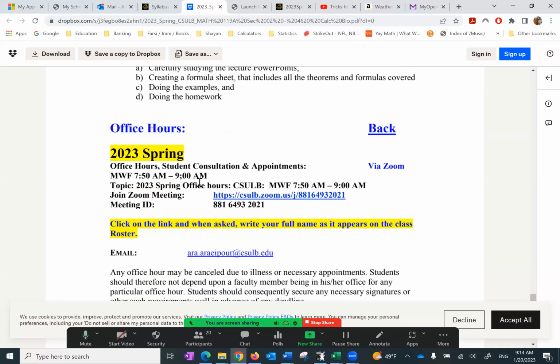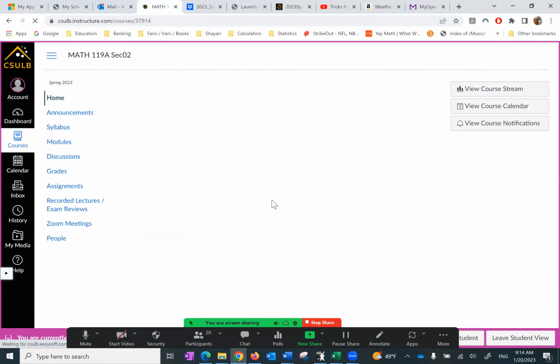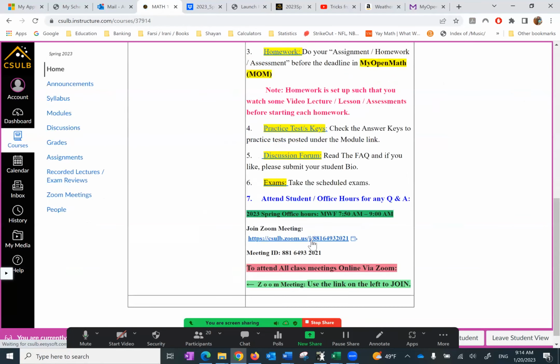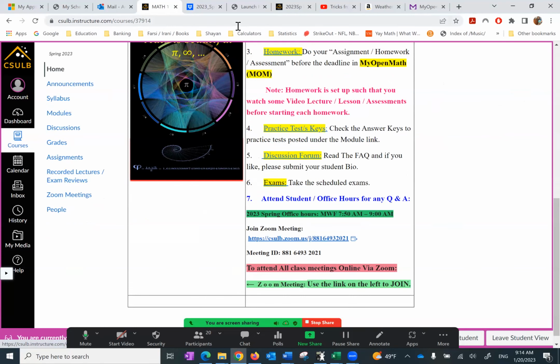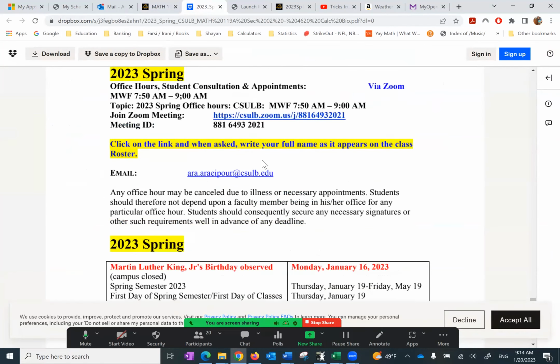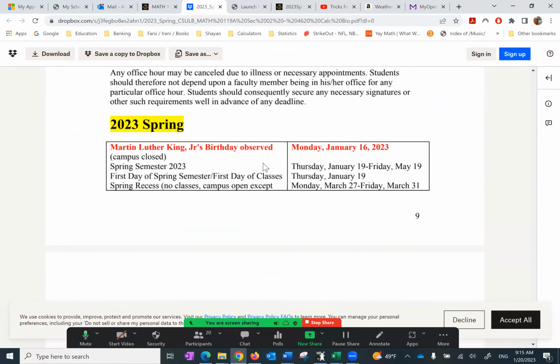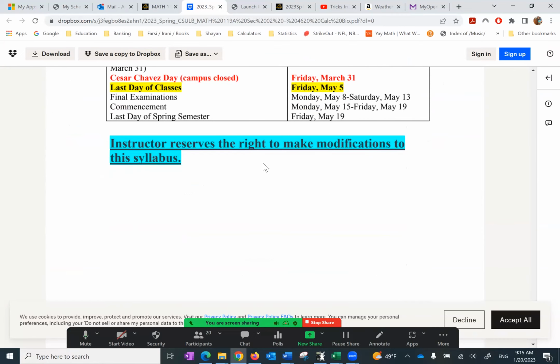Here's the office hours. You can find the information here, as well as the homepage of the Canvas. At the bottom of the homepage, you have the information. All you have to do is click on this and join at the proper time. So that's the case for that. And then the holidays are here, and so on and so forth. So that is the synopsis of our syllabus.